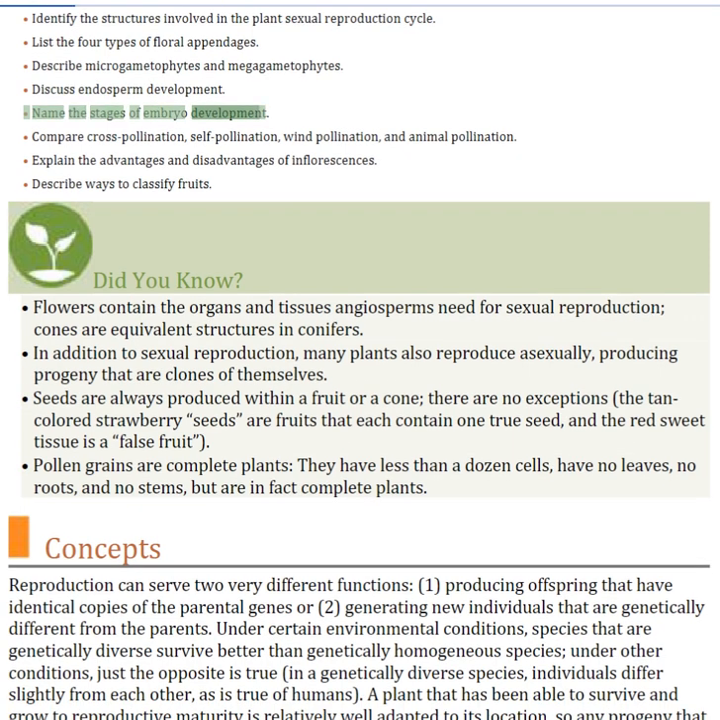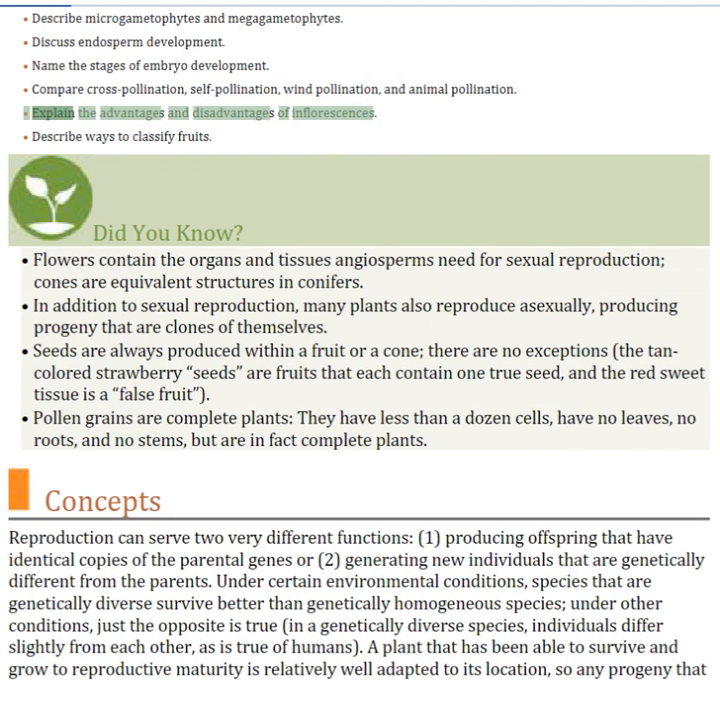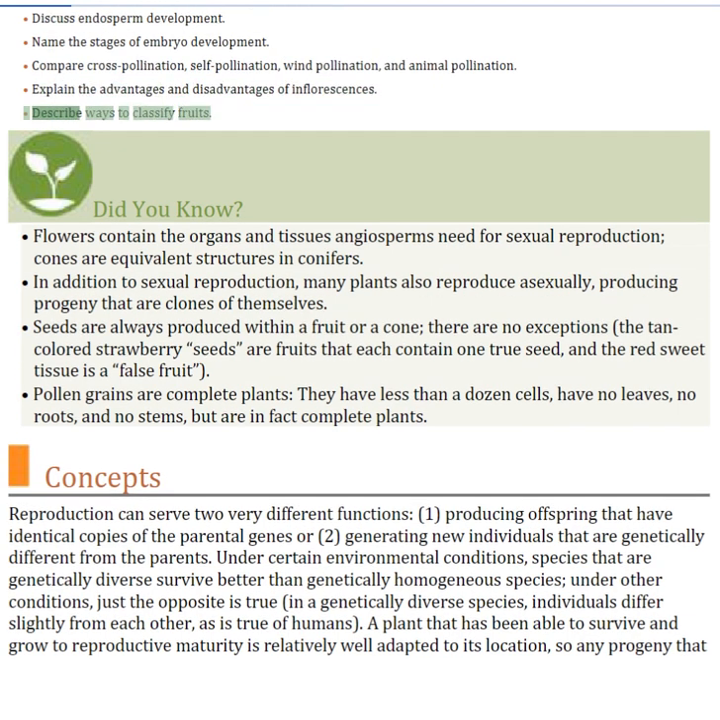Name the stages of embryo development. Compare cross-pollination, self-pollination, wind pollination, and animal pollination. Explain the advantages and disadvantages of inflorescences. Describe ways to classify fruits.